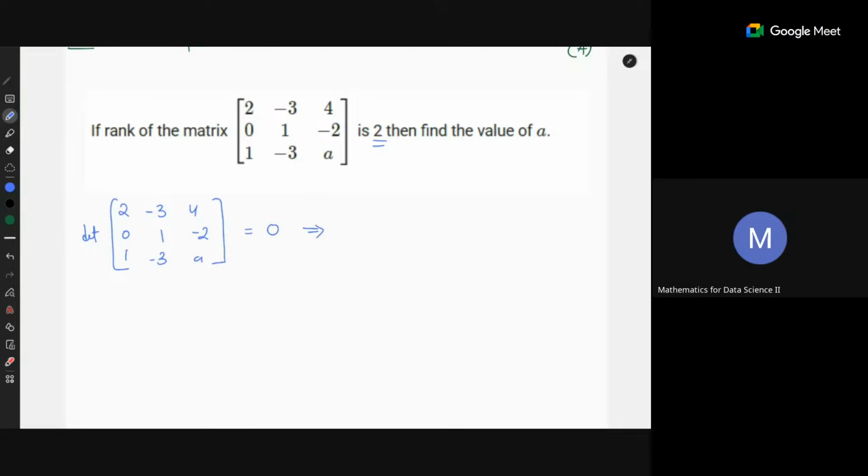Can anyone tell me what the answer is? I think it's 5. Okay. What about others? Do others also think so? Can you please repeat this? Why do you take this determinant value equal to 0?